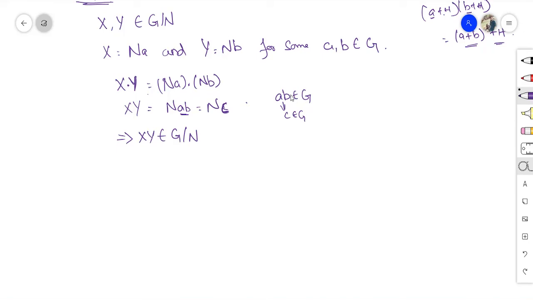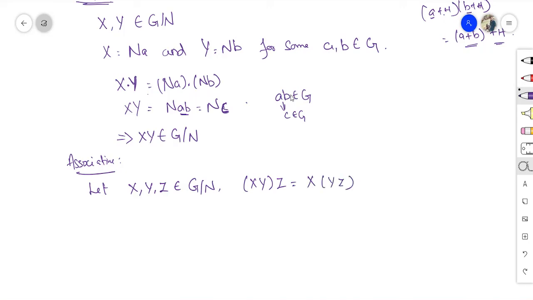Now second property, associative. That is, let x, y, z belong to G over N. We need to prove that (xy)z is equal to x(yz).